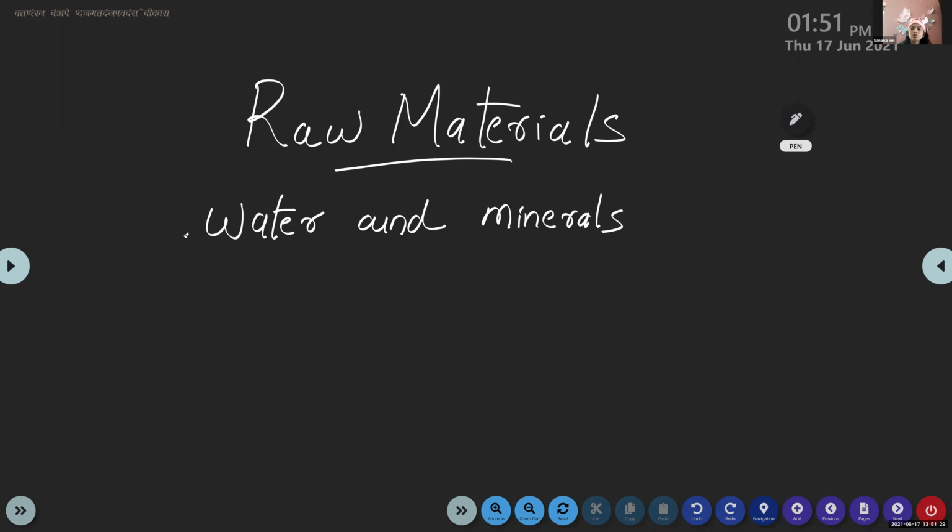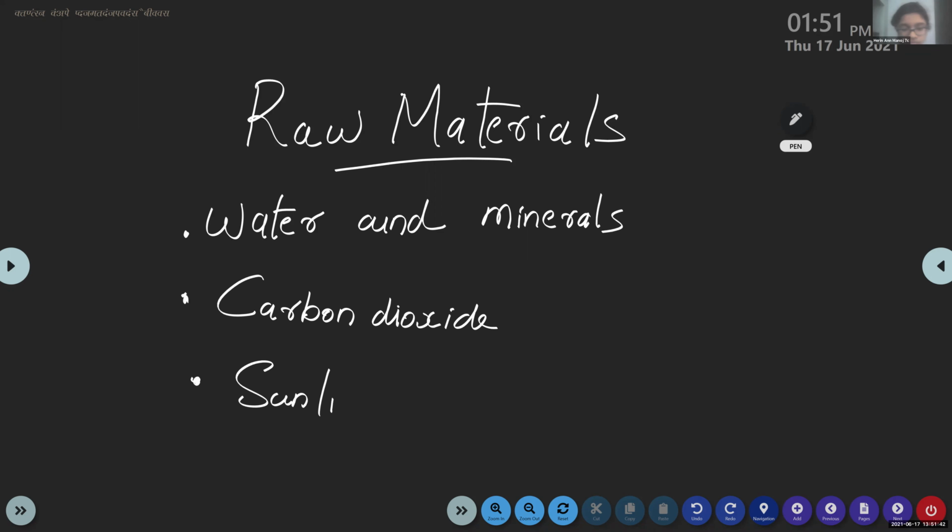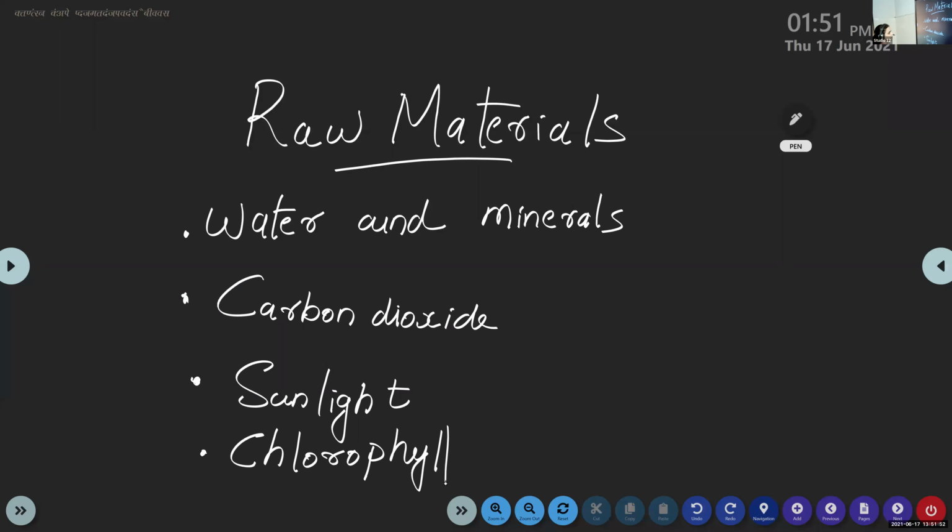Very good. Then the second one, carbon dioxide. The carbon dioxide is obtained from the air. Then sunlight. They also need sunlight. And also chlorophyll. Very good. All these things are needed for the plants to prepare the food. So here, the water and minerals are the materials the plants obtain from soil.